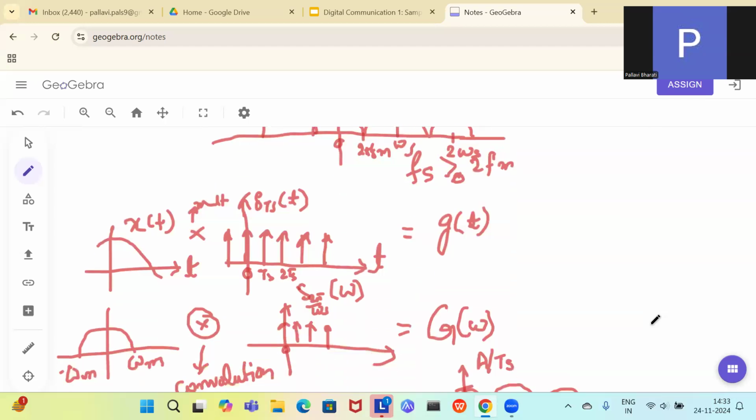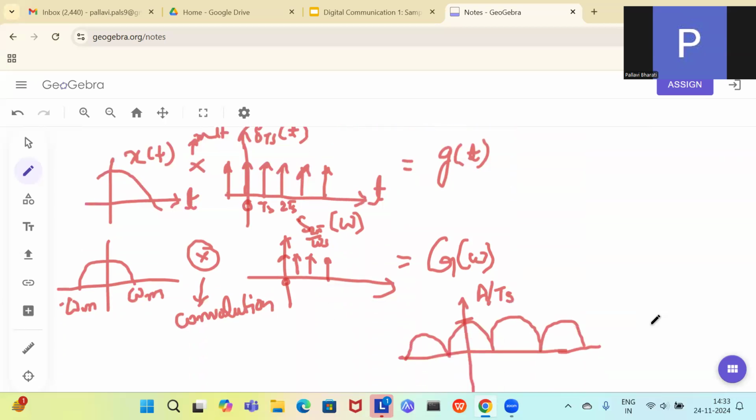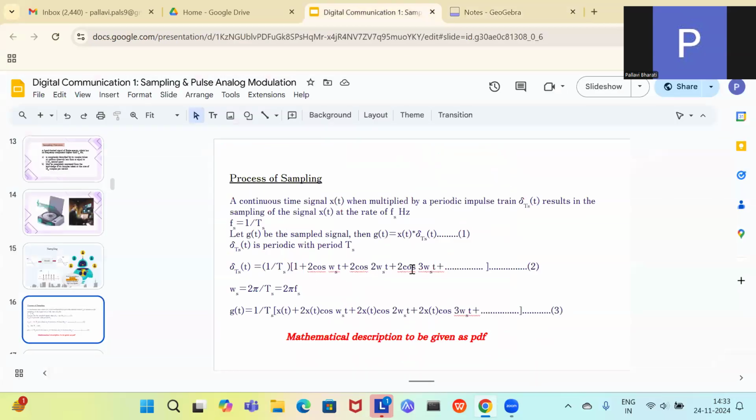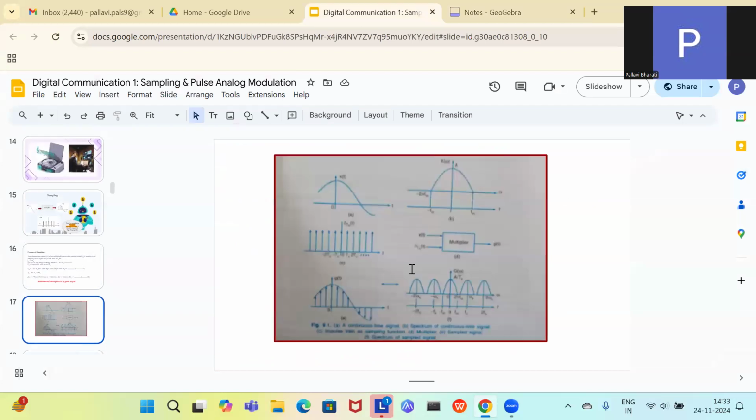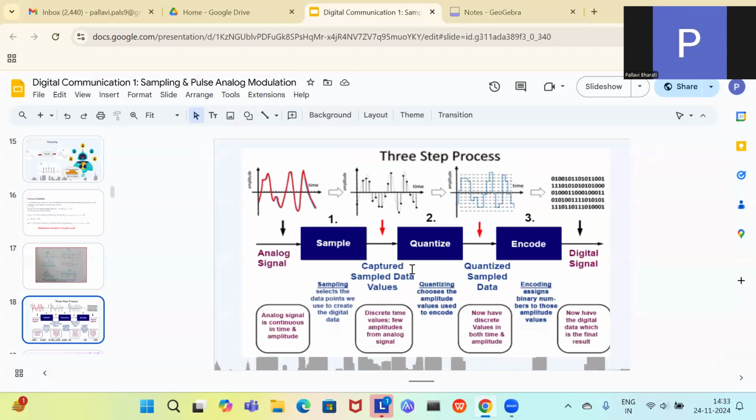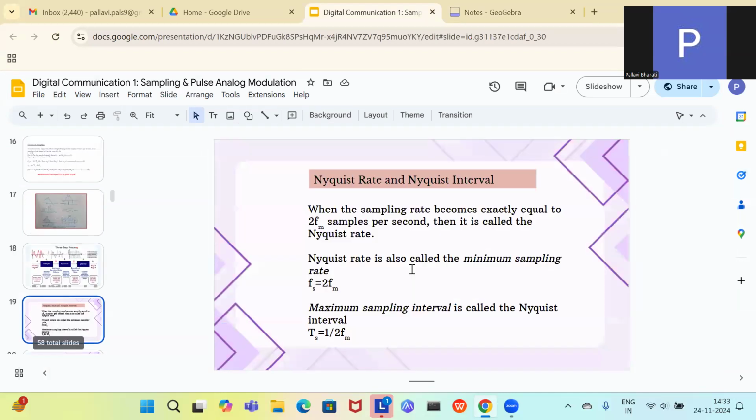This is the point. And before doing sampling, you need to use an anti-aliasing filter so that the higher frequency components of the signal are removed. So this is from the Sanjay Sharma book. I have taken this image, so you can see over here. Now this is the 3-step process of the full thing. This we will be discussing later on.